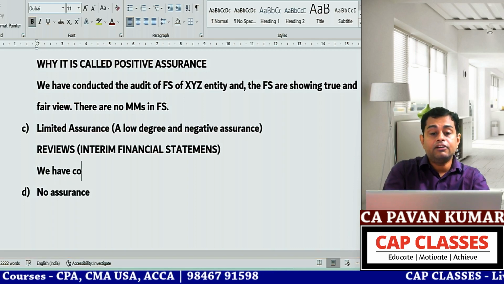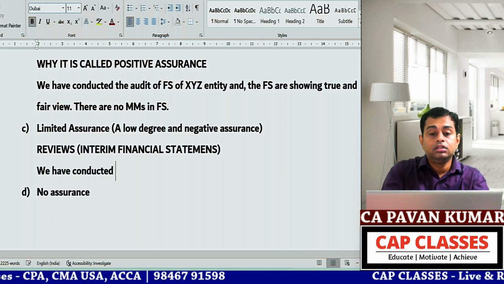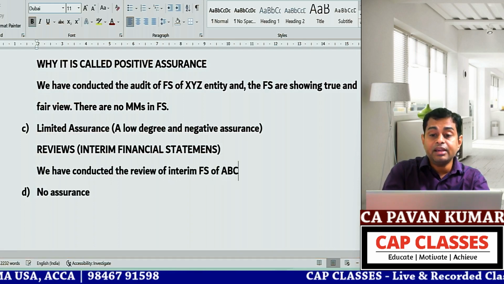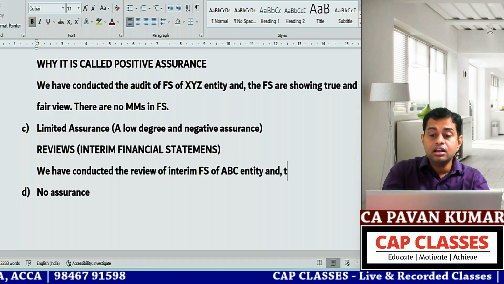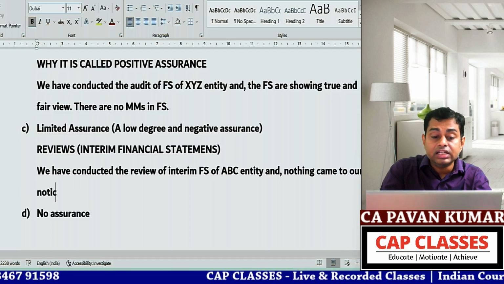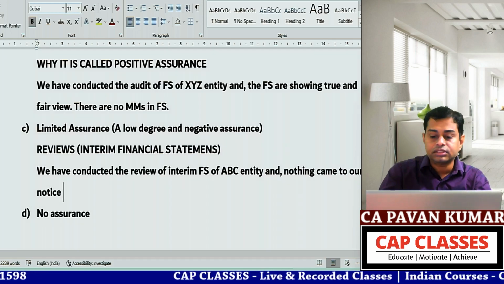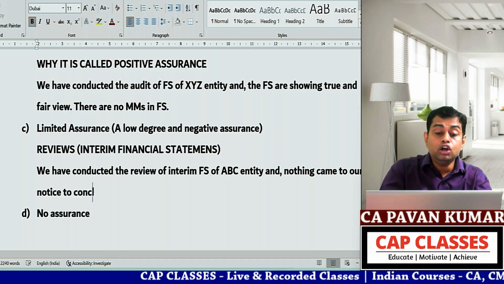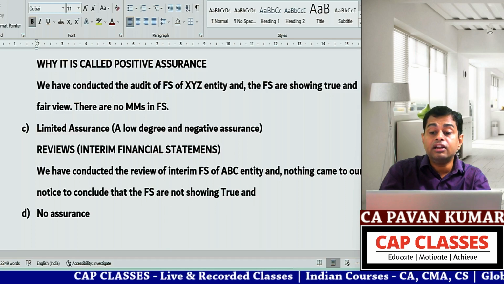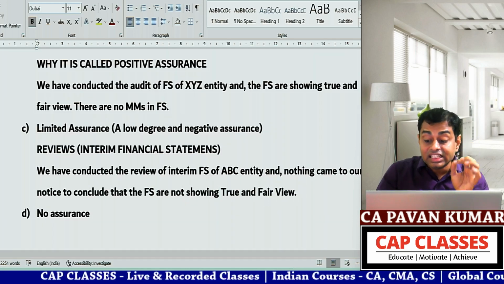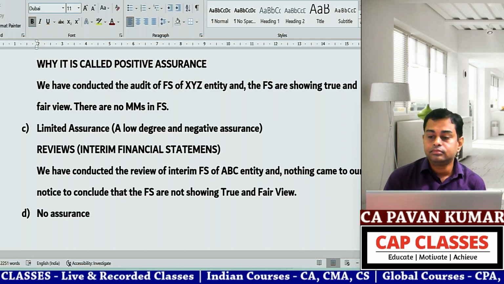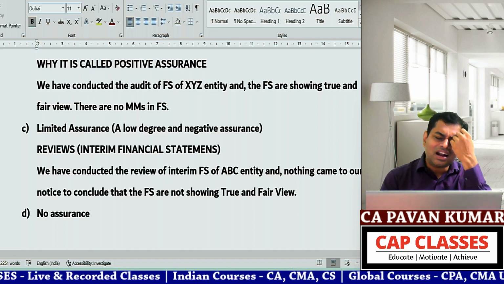Here we have conducted the review of interim financial statements of ABC entity and nothing came to our notice. Nothing came to our notice to conclude that the financial statements are not showing a true and fair view. This is why we call it negative assurance. The wording, so many people do not understand the language.